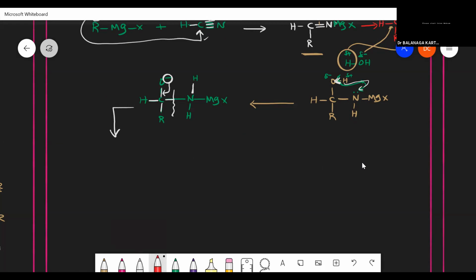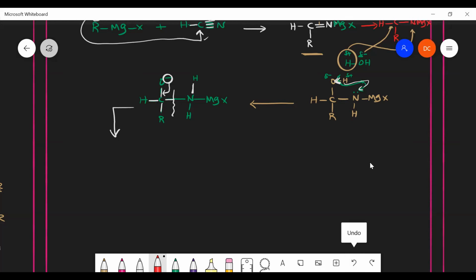Why particularly is this carbon nitrogen bond getting broken? Because the carbon oxygen bond is stronger. Okay, that's fine. So here it can break this bond, or otherwise it can break this bond. Why is it particularly breaking the bond between carbon and nitrogen? Because carbon oxygen bond is stronger than nitrogen. Okay, that's fine. What about the carbon nitrogen? Why will the bond breaking not take place here and here? Why is it exactly taking place here only?